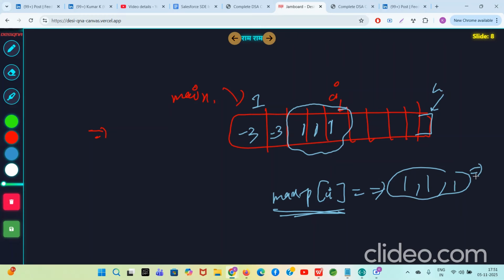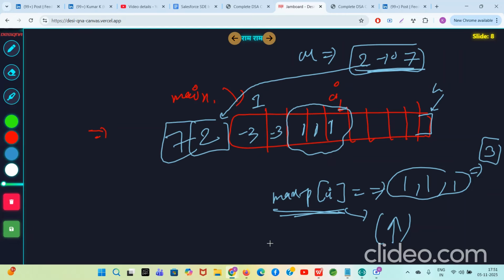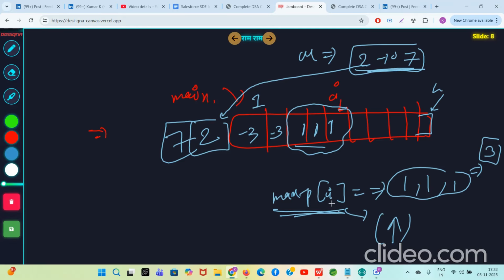1 plus 1 plus 1, which is 3. So currently max P of I is 3. Our task is to increase the value of max P of I. So one option you can do is, let's say U is looking like this: 2, minus 10 and then 7. The positive elements from U we will put at the start, 2 here, 7 here. Now what will happen? Max P of I, if you only consider the main array, is 3. But the value of max P of I will change. Another option will come for max P of I if you add 7 and 2 at the start.